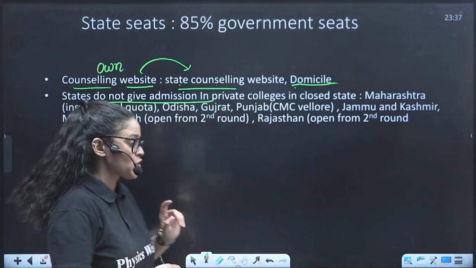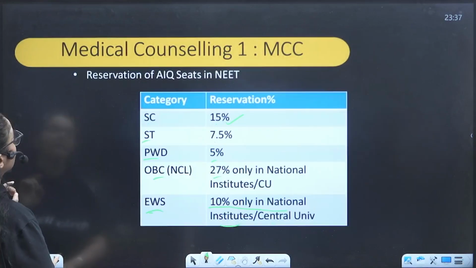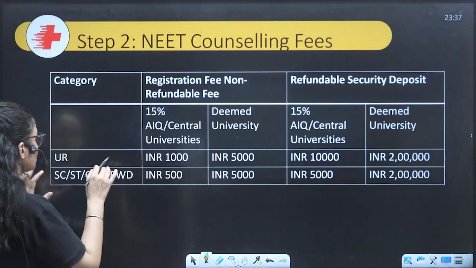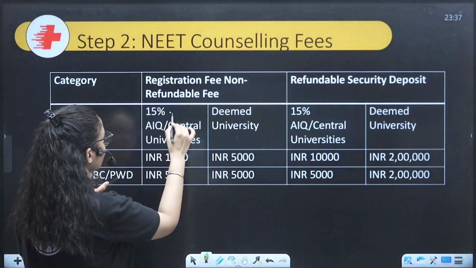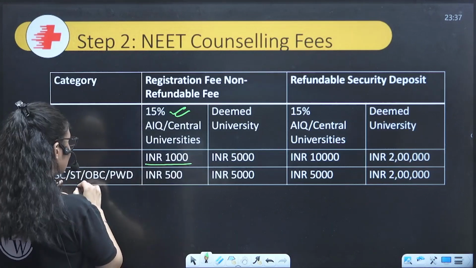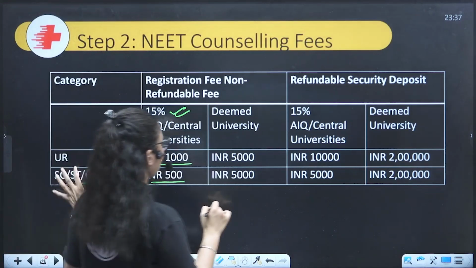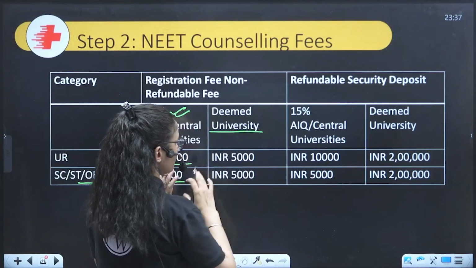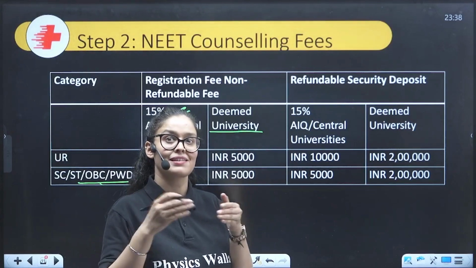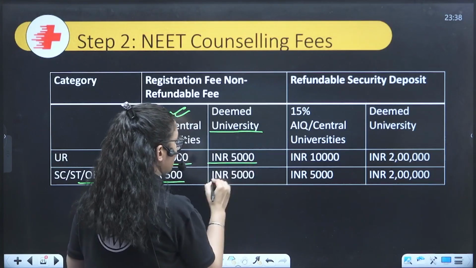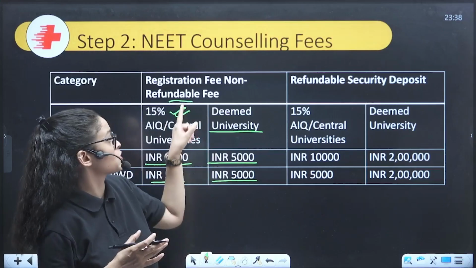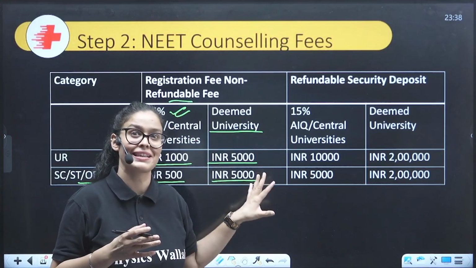So kids, now we will see medical counseling. I have already shown you this. When we see the NEET counseling fee, for the 15% all India quota central university, the fee for unreserved is 1,000 rupees, and for other categories it's 500. Deemed universities, which are private and good universities like Manipal, are considered deemed universities. You have to pay a high amount for the registration, and this registration fee is non-refundable in both cases.